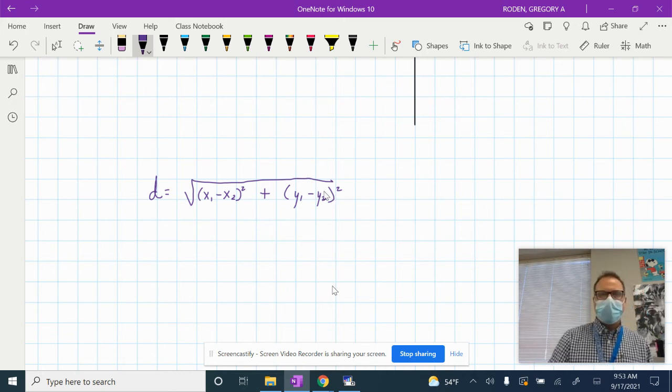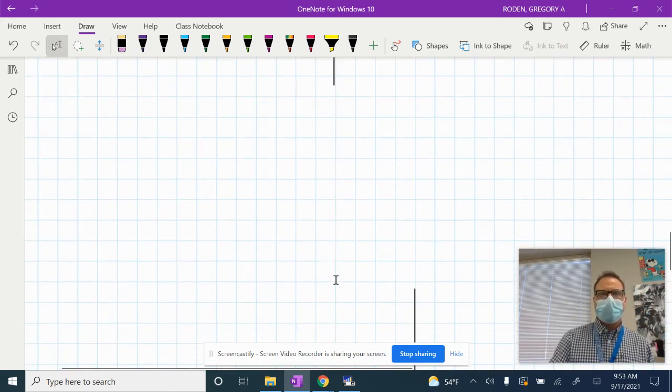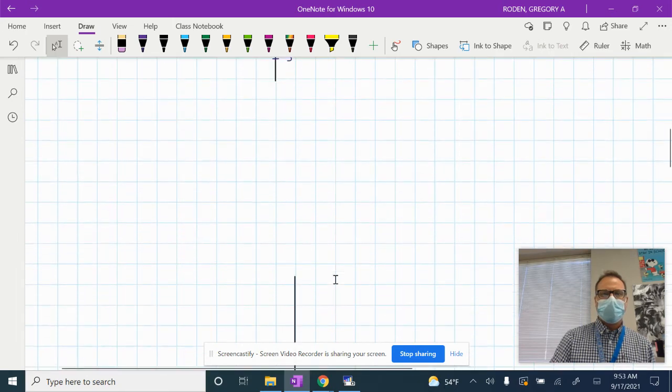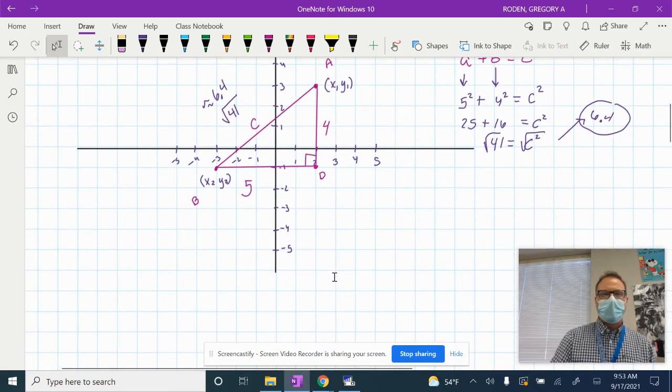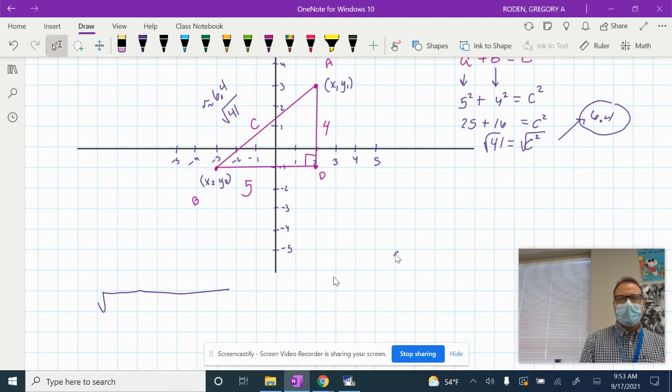So if we wanted to use the distance formula here, remember what were the coordinates of our 2 points? So here we go. Our coordinates are 2, 3, and it doesn't really matter which one is x1, y1, and so the other one is what? -3, -1, right? See that? So if this is our x1, this is our y1, this is our x2, this is our y2. So now we can just put it into the distance formula.